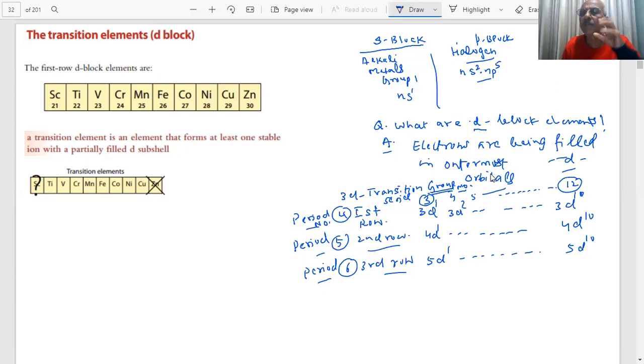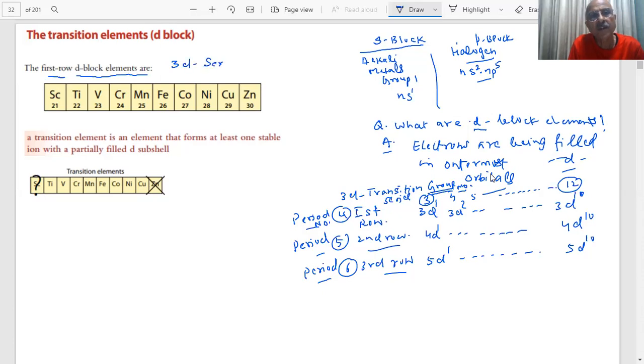In the 3D series, how many elements will be there? You already know the maximum electrons that can be put in the D subshell is 10. So there will be 10 elements in the 3D series. Which are those elements, students? We have shown it. This is my first row of D block elements. Now, students, we must learn at least this row for our exam. In the exam, this row must be learned. It's important for us. This is called the 3D series.